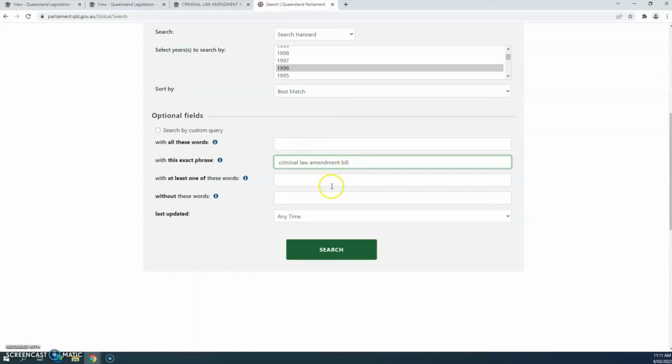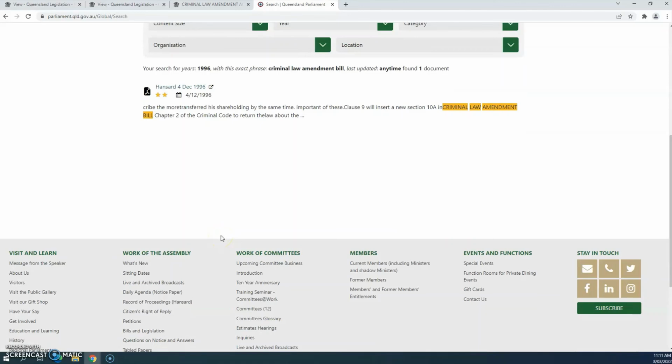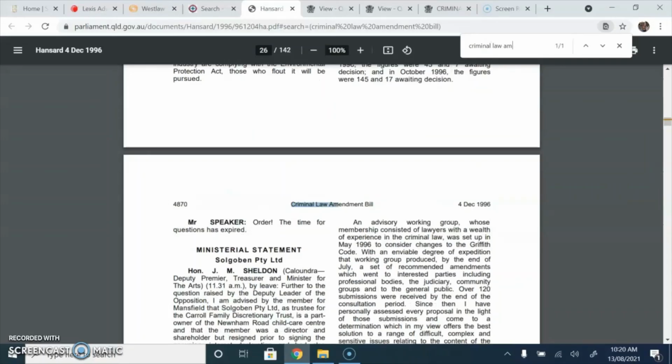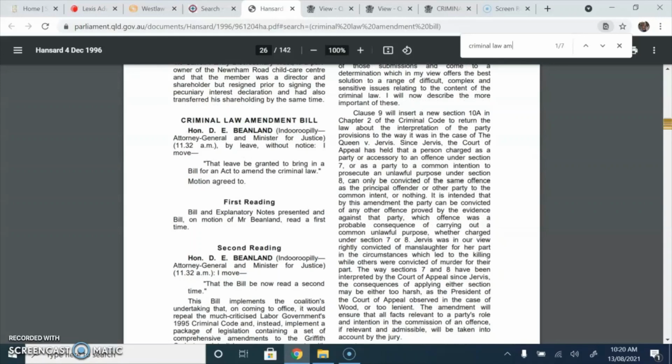It is very important to remember to use bill rather than act. Scroll down and hit search. You will find one result. This is because it was only introduced late in the year, otherwise you may have more results to check. Open the PDF and you will need to use the Control F find function to locate the start of the speech. And here it is. These speeches usually begin with the words, "that the bill be now read a second time."